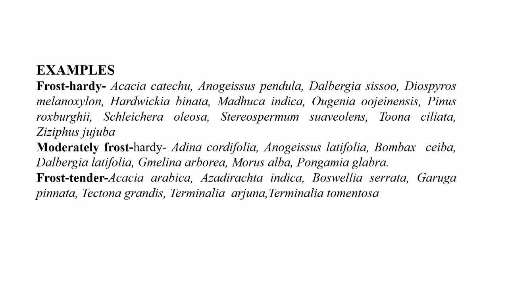So based on the tolerance of the plant to the frost, the plants are categorized into frost hardy, moderately frost hardy, and frost tender. The tree species which have resistance against the frost are known as frost hardy, the species which have moderate resistance against the frost are moderately frost hardy, and the species which get affected by the frost are known as frost tender species. Here are some examples of the tree species given. You can pause the video and go through all these examples, and you can also note them down.